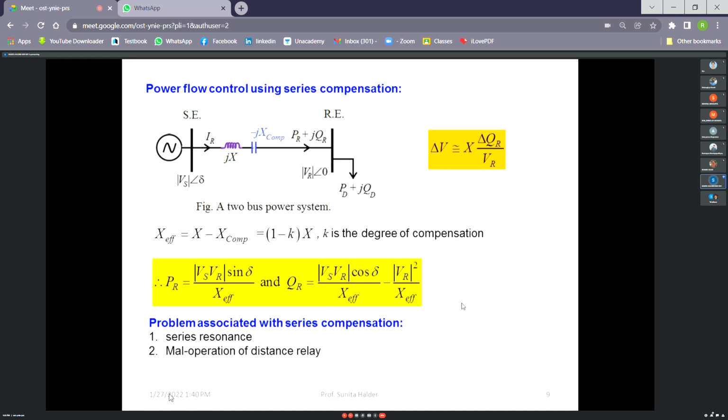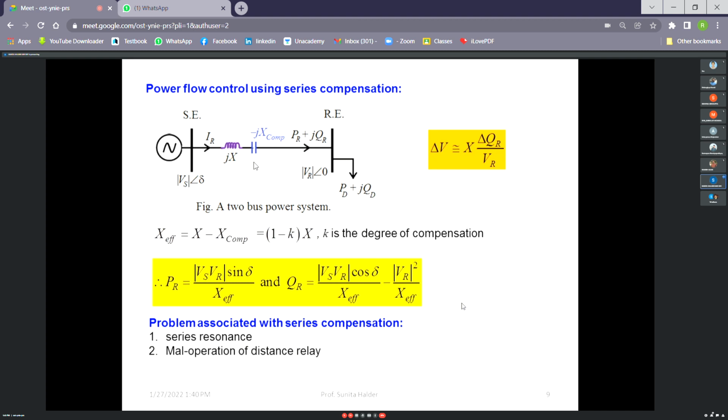So actually the distance relay observes the reactance or impedance of the line. If there is no fault, then impedance of the line will be higher as compared to the faulted condition, because faulted condition means actually zero impedance path. So actually effective impedance of the transmission line will be reduced, right?